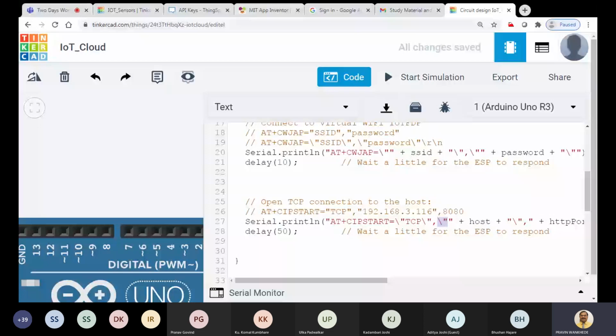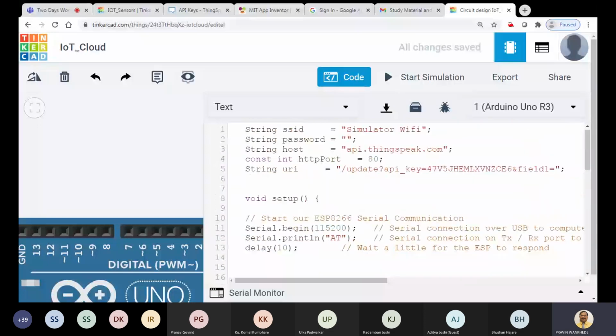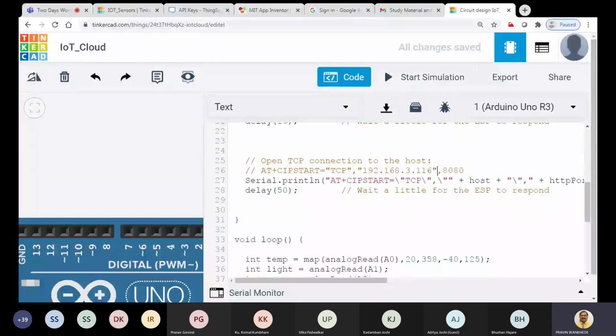Okay, and then what is the host here? This host is this one, so we are using this variable directly as it is. So plus host, then plus this backslash, then comma, then again we have completed this, plus the HTTP port.